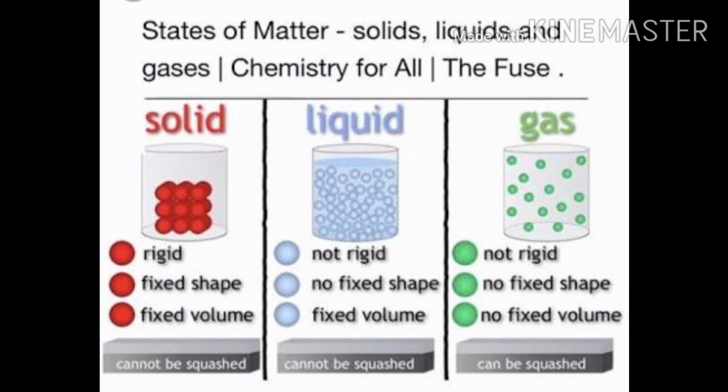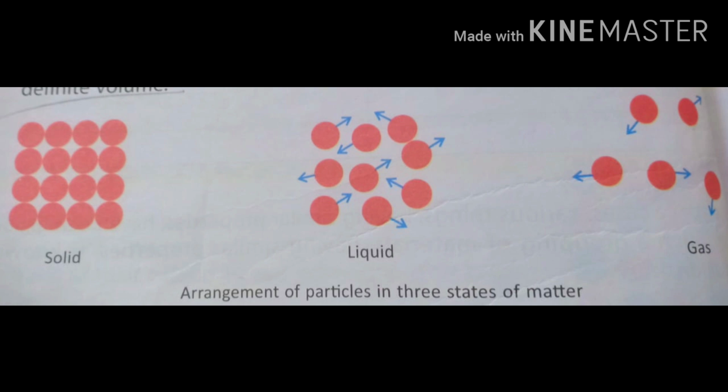So these are the properties which are given according to their particles. You can see solid particles are very close to each other, liquid particles are a little bit far apart and gas particles are very far away. That's why their volume and shape is never the same. Matter has many properties. It depends on its structure. It can be physical or chemical. You can see the arrangement of particles.